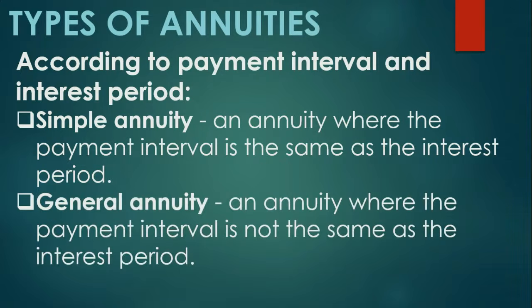On the other hand, general annuity is an annuity where the payment interval is not the same as the interest period. So, for example, yung payment interval ay monthly pero yung interest period ay quarterly. So, example yon ng general annuity.